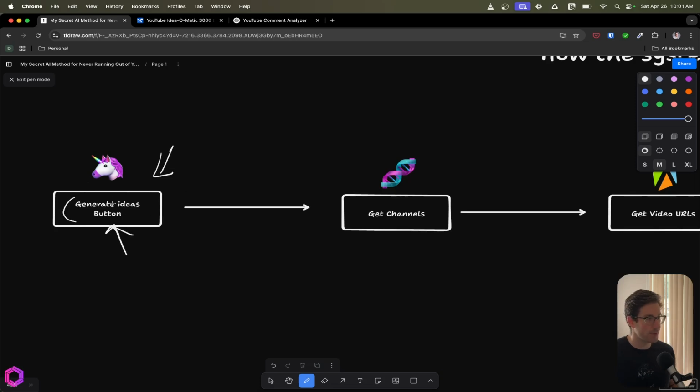And then once we push this button, we're going to go off into a process. So first, we need to get channels. So this is going to be human-oriented. So we probably want to get this first prior to pushing the button, obviously. And you'll basically get channels that you admire and or your own channel.